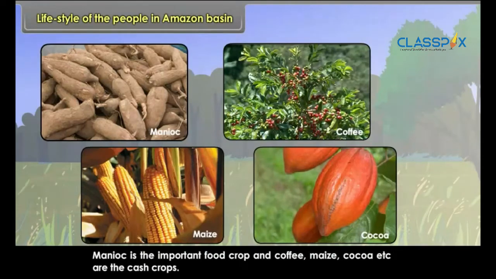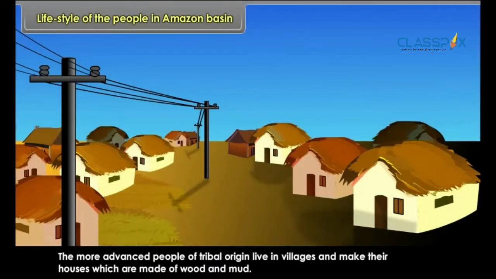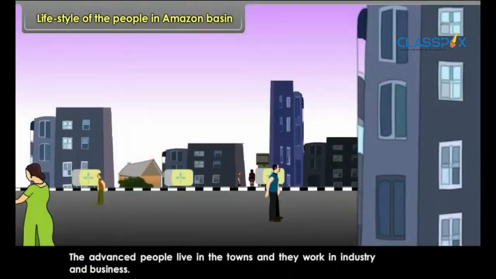Manioc is the important food crop and coffee, maize, cocoa, etc. are the cash crops. The more advanced people of tribal origin live in villages and make their houses which are made of wood and mud. The advanced people live in the towns and they work in industry and business.